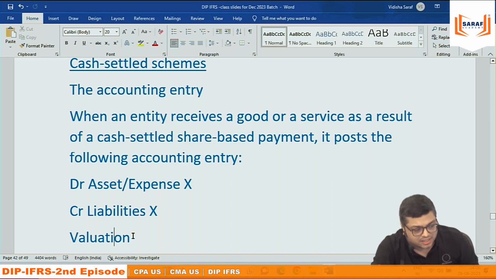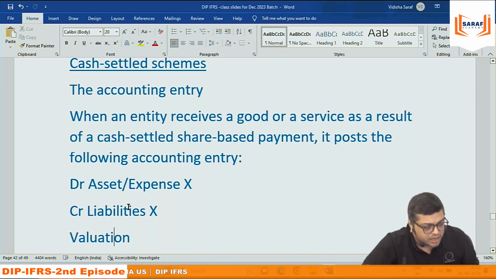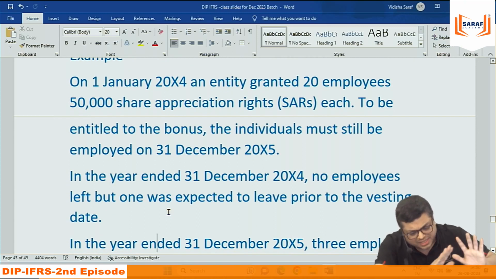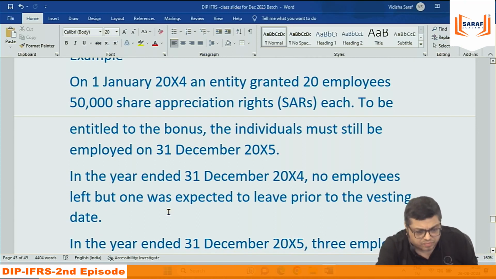That is termed like this. Under this, we will not be recording equity because we are not going to give them shares. We will be recording liability, and the liability will come under non-current liability. Under this, it's the same example, just slight changes.